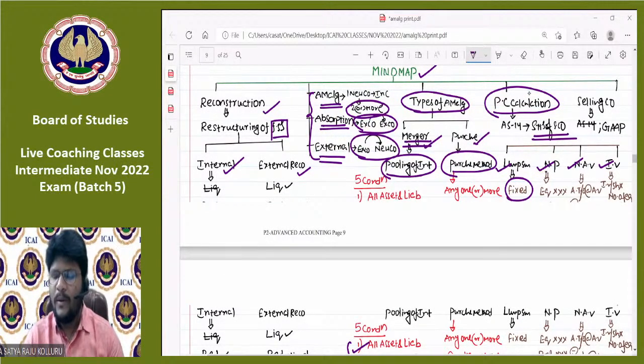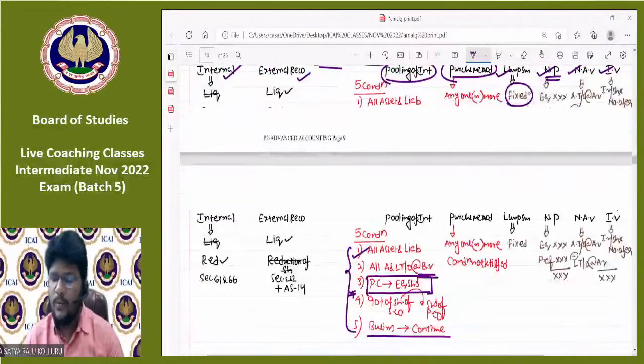But coming to the net payments method, the amount payable to equity shareholders and the amount payable to preference shareholders, we need to sum up. Then we will get PC under the net payments method. Then coming to the net asset value method, you need to calculate the different assets taken over by the purchasing company. That too, we need to consider such assets at agreed value.